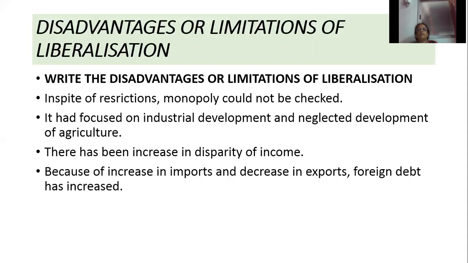Then second one, it had focused on industrial development and neglected development of agriculture. So private liberalization gave more importance to industrial development. And as a result, there has been less development of agriculture. Then third one, there has been increase in disparity of income. The difference between the rich and the poor increased. The gap between the rich and the poor increased.